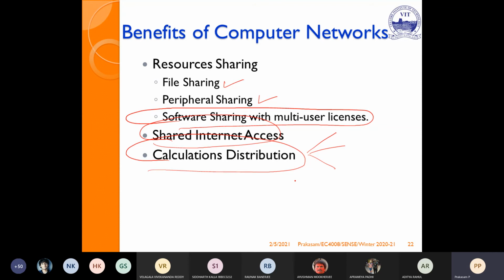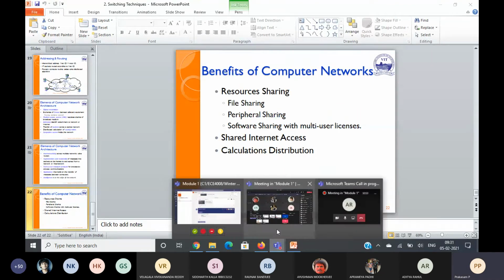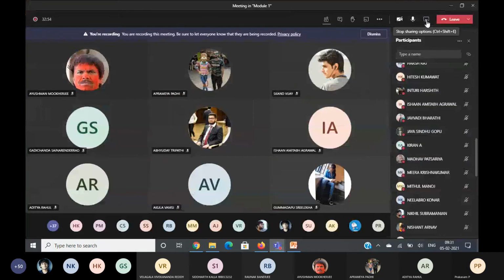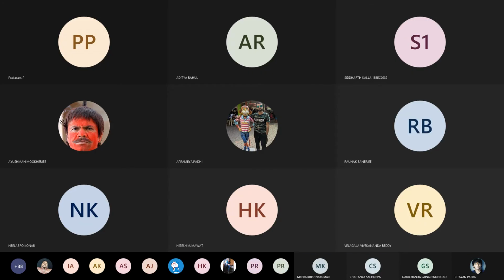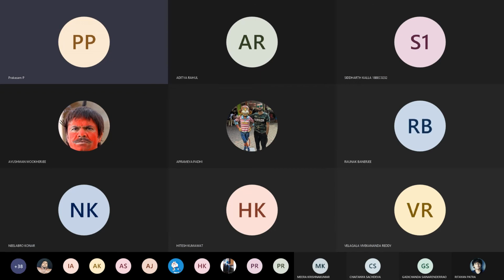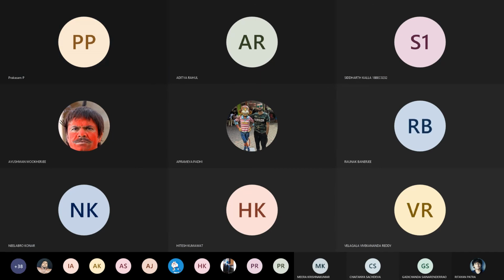So that's all about today's class. We have seen manual switching, packet switching, as well as circuit switching. Then we have seen the elements required to establish computer networks. Then we have seen the benefits of computer networks. So the next topic we will see in the next class. Okay, thank you. We can leave now.